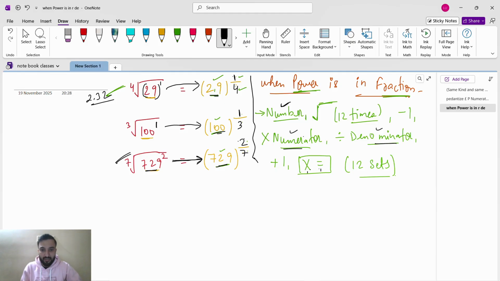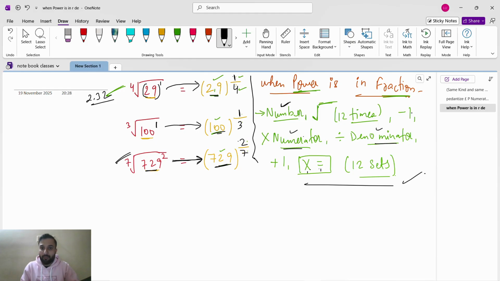When power is in fraction, you can see power is in fraction, we will use this shortcut method. First of all, we'll see what is the number. 729 is the number. So we will press the number 729. Then after that, square root button 12 times. We have to press square root button 12 times. 1 2 3 4 5 6 7 8 9 10 11 12.